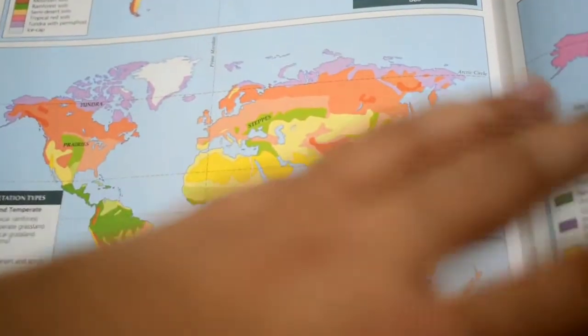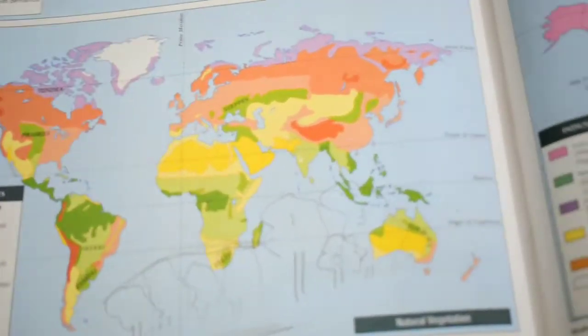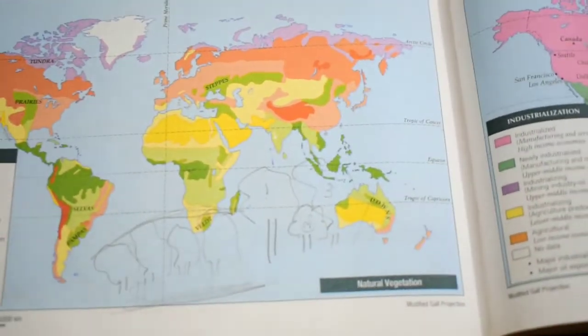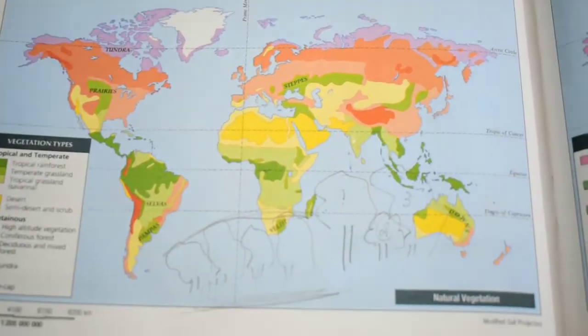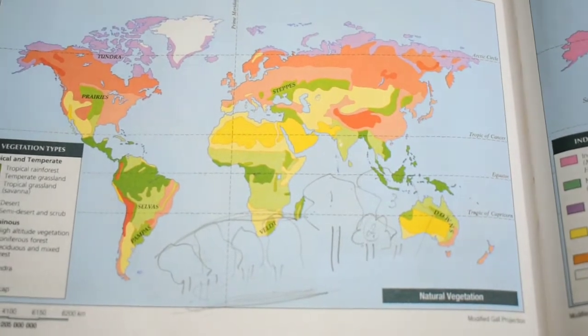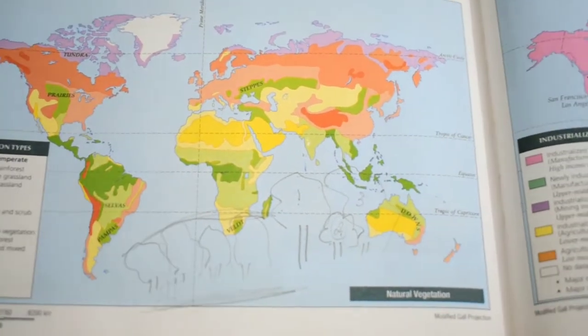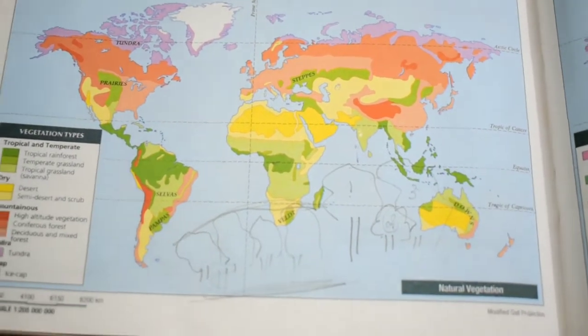So you have huge amounts of animals in these areas. These make up the world's richest ecosystem. Now, why are humans not able to exploit the rainforests on a commercial basis? One of the most important reasons is that the forests are very dense. So for machines and people, it becomes difficult to move into the forests.